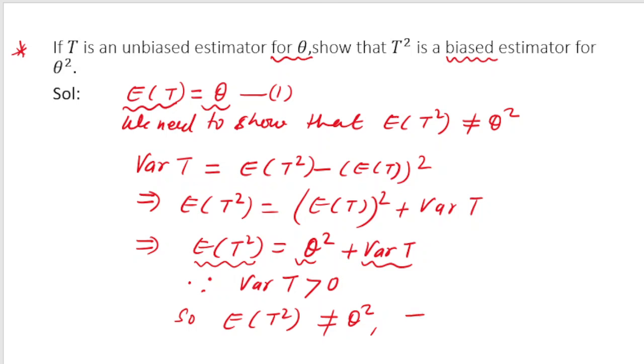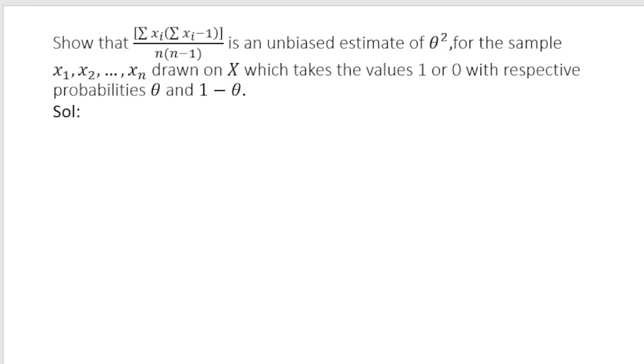So it means that t square is a biased estimator of theta square. So as simple as that. It is a very simple problem. We did it very quickly.